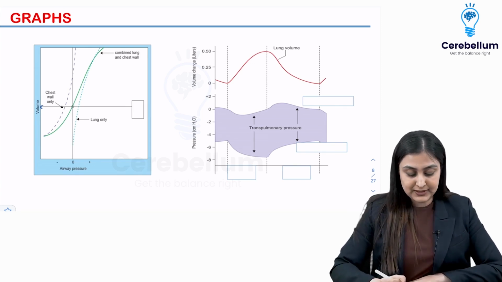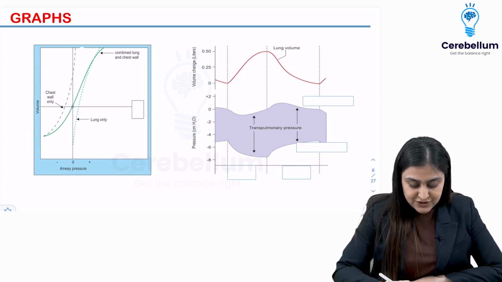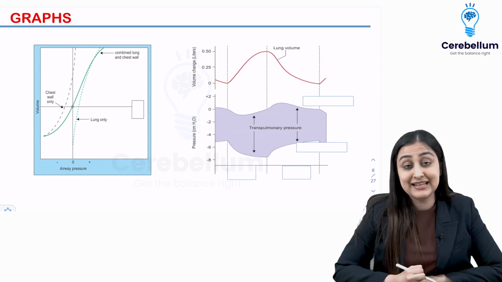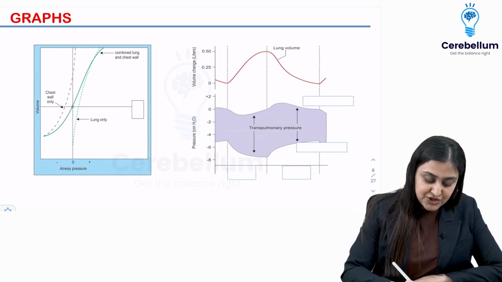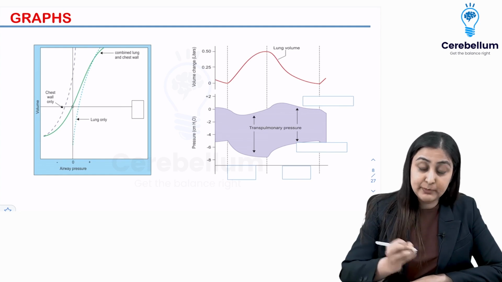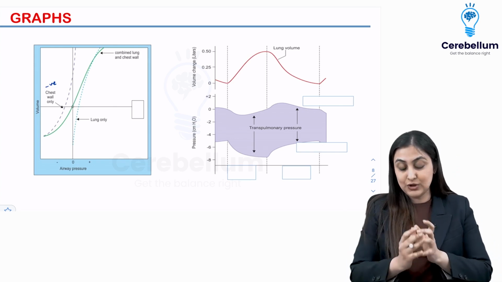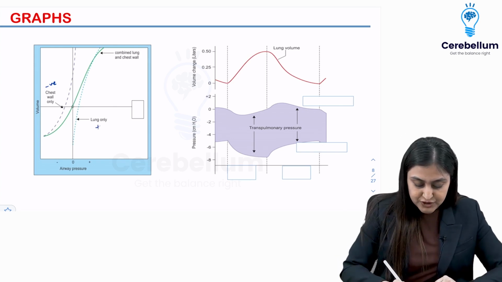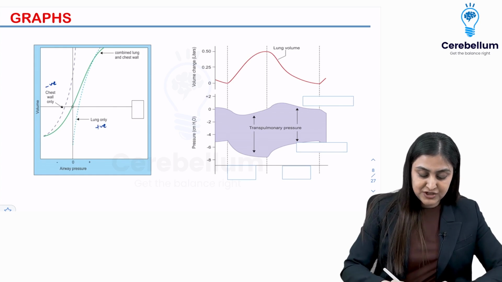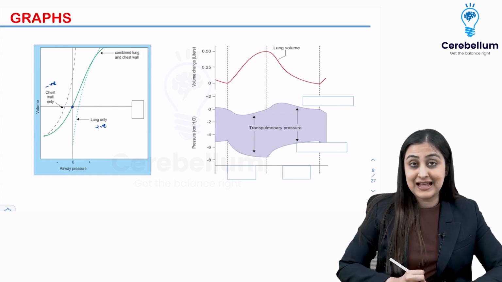So let's have a look at this. What you can see here is that chest wall has a predominantly negative pressure. You want to remember that chest wall, or basically the intrapleural pressure, is going to be negative, whereas the lungs have a tendency to collapse. So the lungs are going to have a positive pressure. So the net pressure is going to be 0. It's going to cancel each other out.